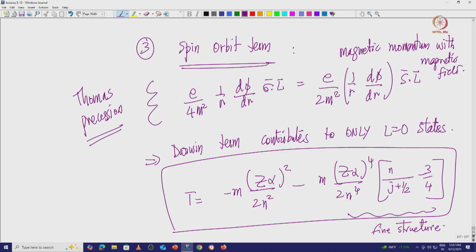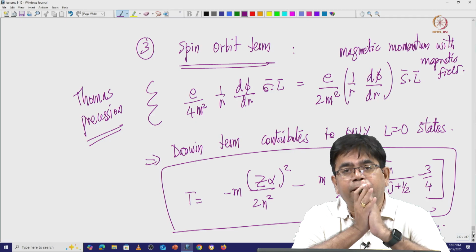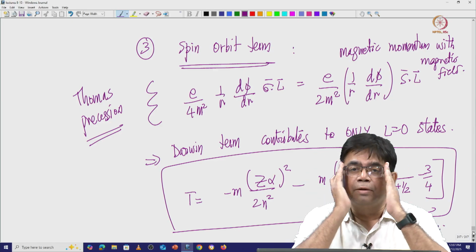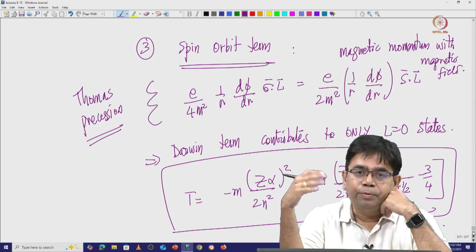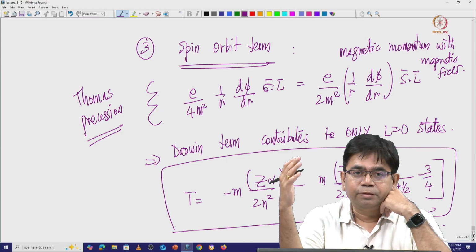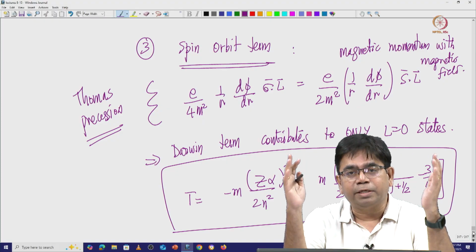Very well, but there is still one particular contribution. You have seen all these contributions which you can calculate with relativistic calculations to compute the fine structure of the hydrogen atom, and they are all coming from relativistic effects.